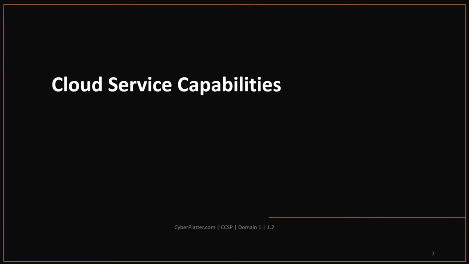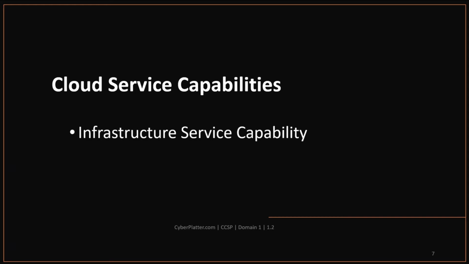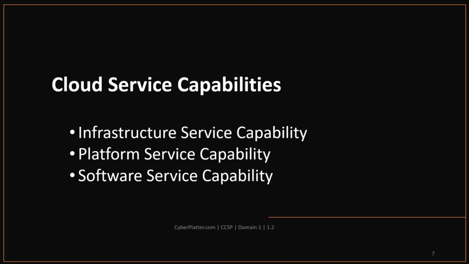The next topic is cloud service capabilities. There are three primary cloud service capabilities. The first one is infrastructure service capability. Here, the cloud customer can provision and maintain granular control over compute, storage, and network resources. Platform service capability. Here, the cloud customer can run code and develop applications using programming libraries that are managed and controlled by the cloud service provider. Software service capability. Here, the cloud customer can use applications that are fully developed and managed by the cloud service provider.